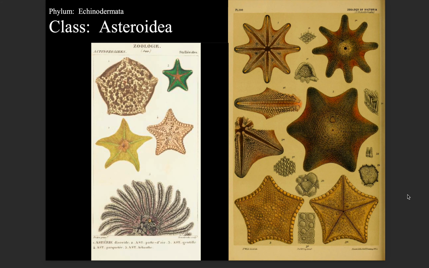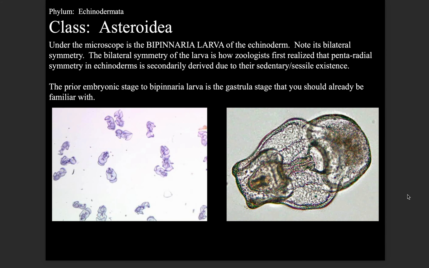Under the microscope is the bipinnaria larva of the echinoderm. Note its bilateral symmetry. The bilateral symmetry of the larva is how zoologists first realized that pentaradial symmetry in echinoderms is secondarily derived, due to their sedentary, sessile existence. The prior embryonic stage to the bipinnaria larva is the gastrula stage that you should already be familiar with.